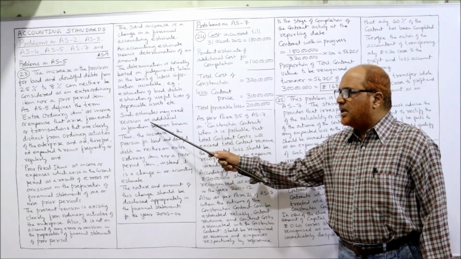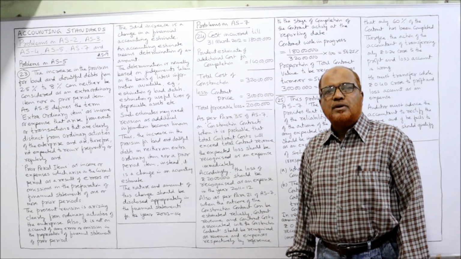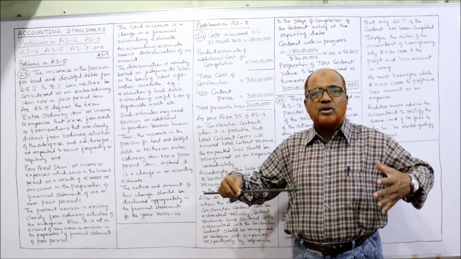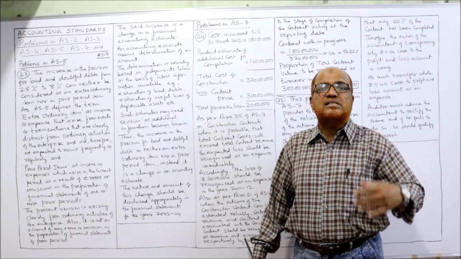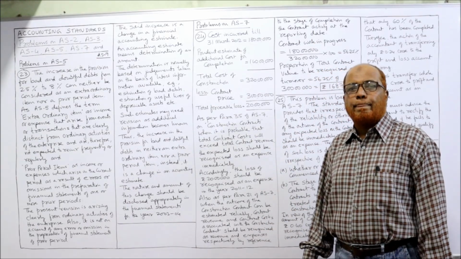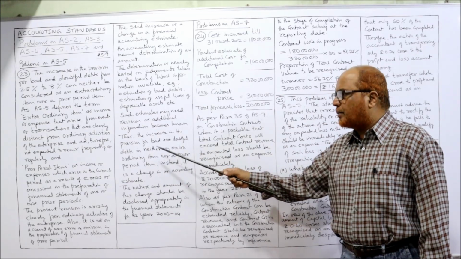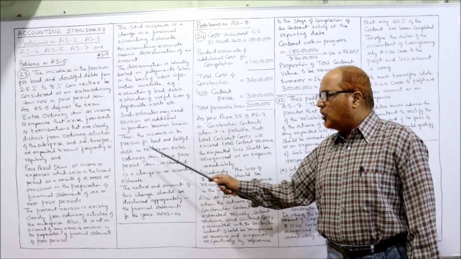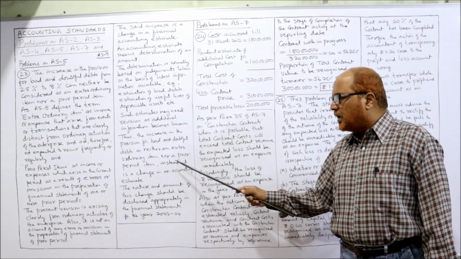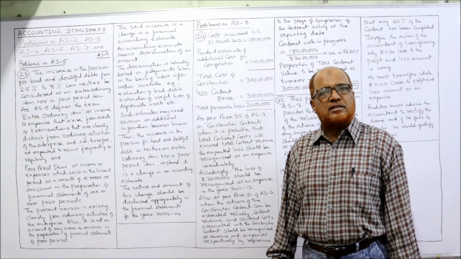Such estimates may need revision as additional information becomes known. So every year some new information will be there, and according to the new information, these accounting estimates have to be revised. Thus, the increase in the provision for bad and doubtful debts is neither an extraordinary item nor a prior period item. Instead, it is a change in the accounting estimate.